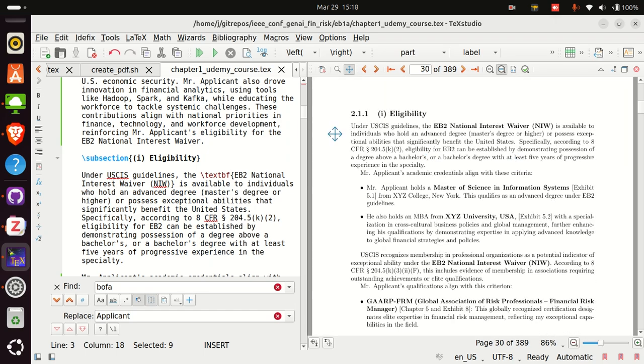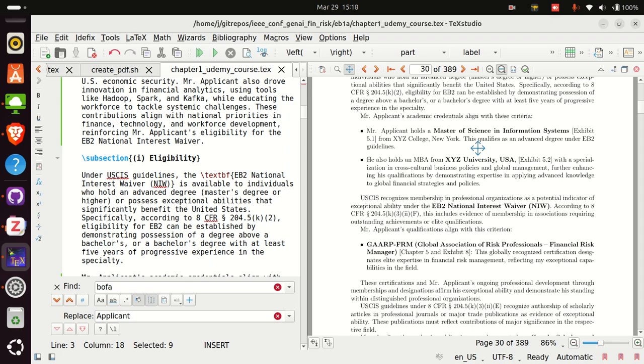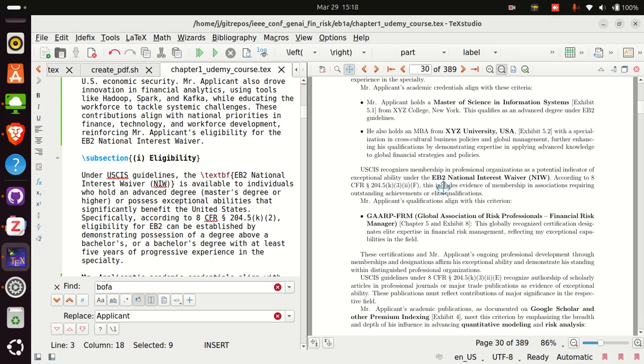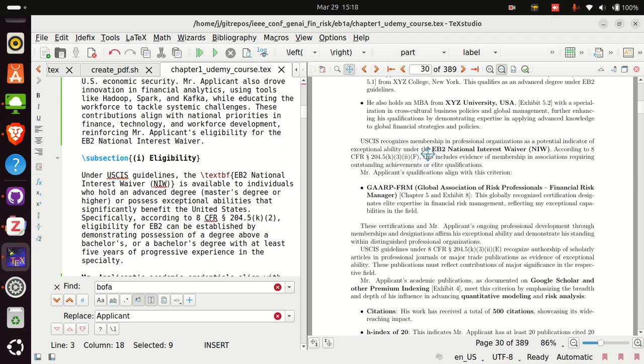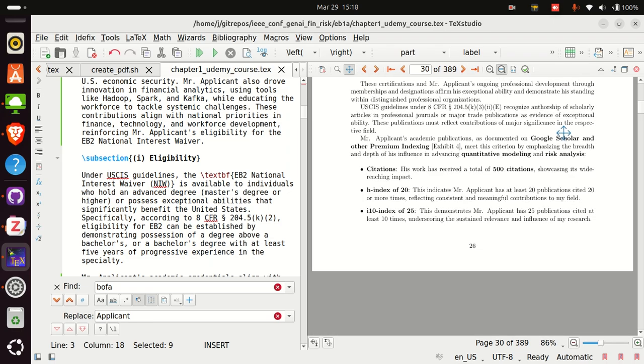Then we talk about eligibility in detail. We say that this is the eligibility. The person has a master's from XYZ college. He also has an MBA from XYZ college. Either one, I put both. And USCIS recognizes that, and then we talk about the national interest waiver, about membership in professional organizations, if any.